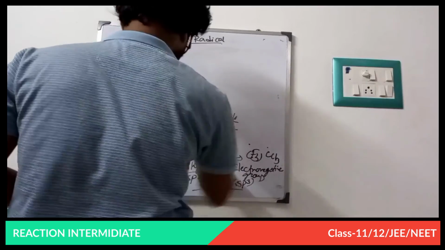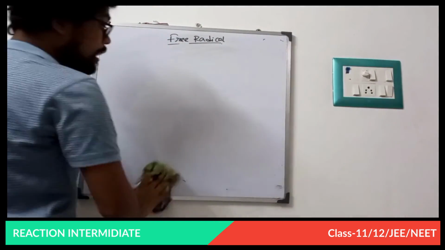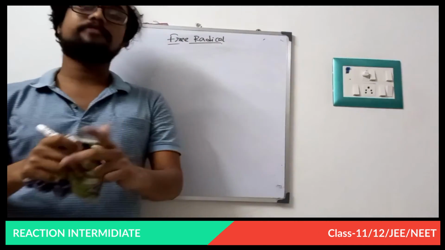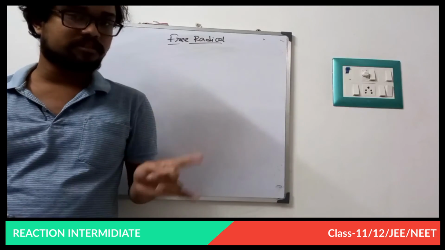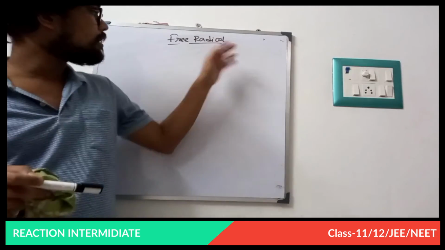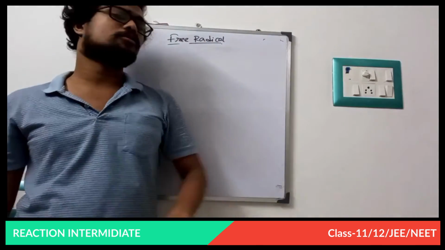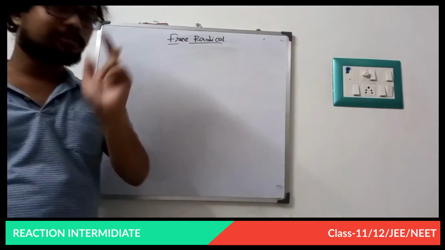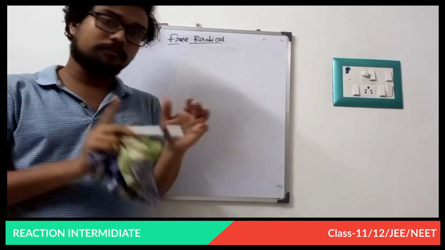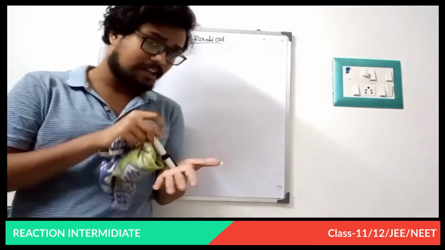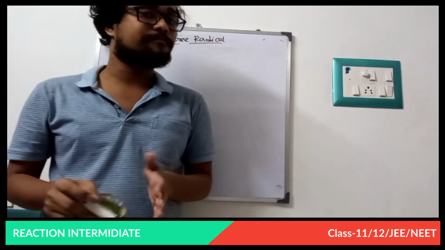Now stability. I am doing 2 or 3 problems on the stability of free radicals. Now, the stability of a free radical is like the stability of a carbocation, because both are electron deficient species. The free radical is an odd electron species, and the carbocation is not an odd electron species, but both are electron deficient. So it follows the stability of carbocation: carbocation is stabilized by plus R, plus H, and plus I, and the free radical will also be stabilized by plus R, plus H, and plus I.